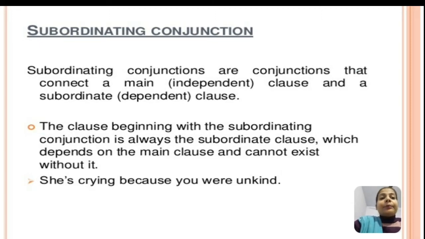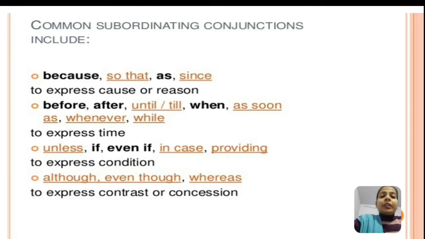Some common subordinating conjunctions include because, so that, as, since. These are used to express cause or reason. Then before, after, until, till, when, as soon as, whenever, while.